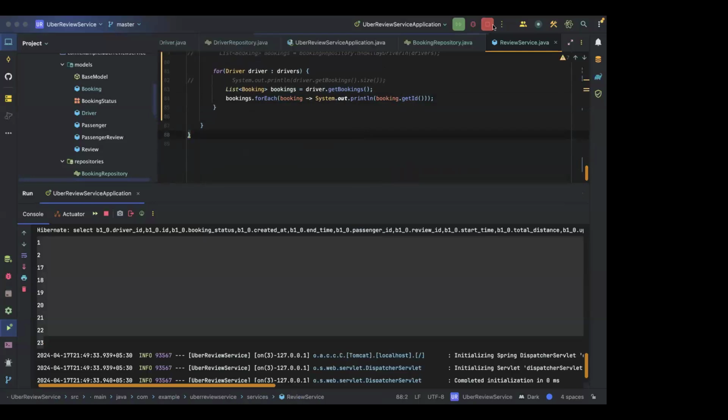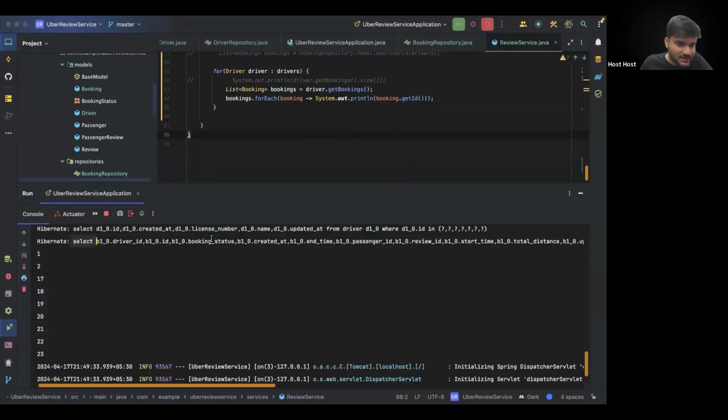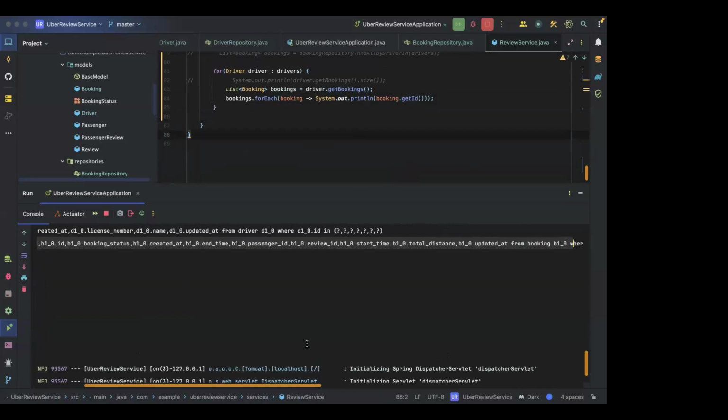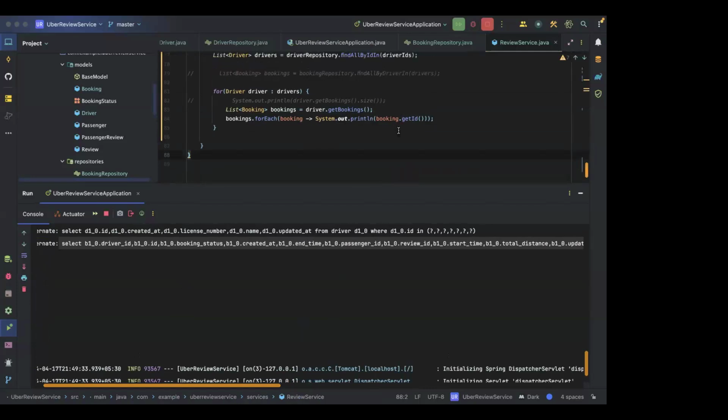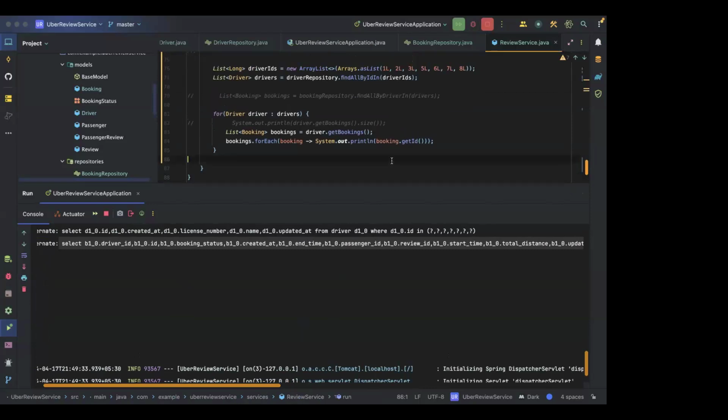Okay. And Sangeeta, it is executing just like a subquery, no? Yeah, one query under one, a select inside a select. Just think about it. First we have to write the query for the booking details, and under that we have to write the query for the driver details.